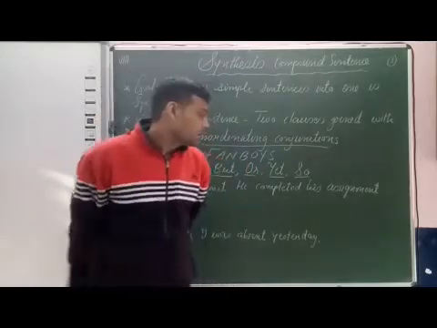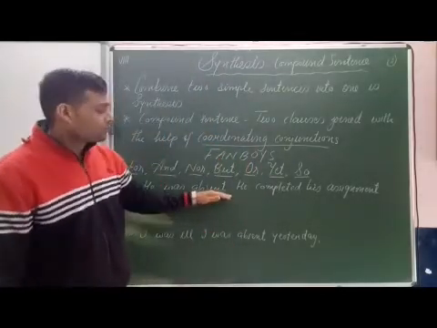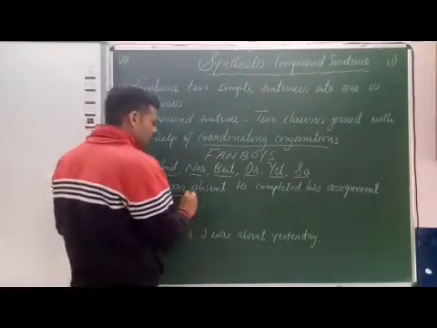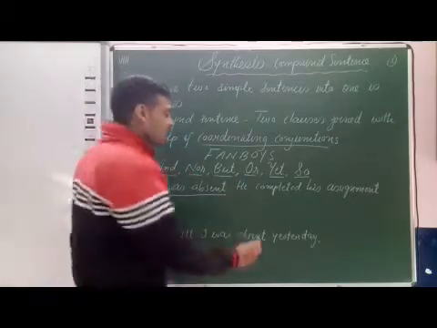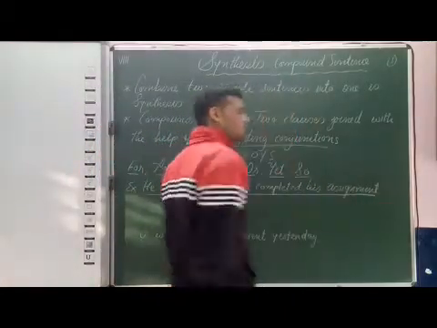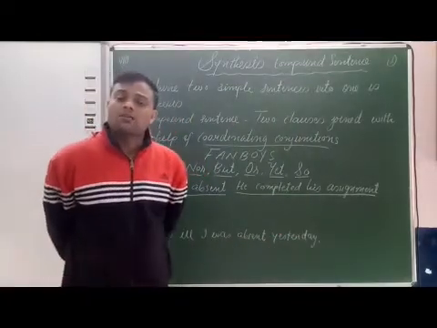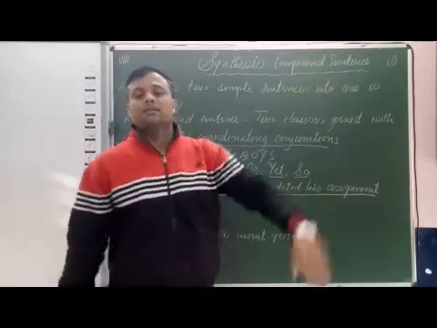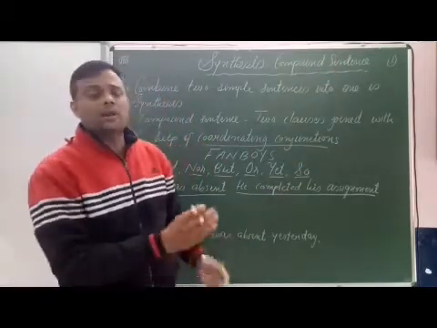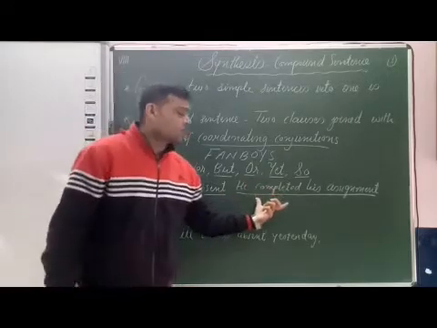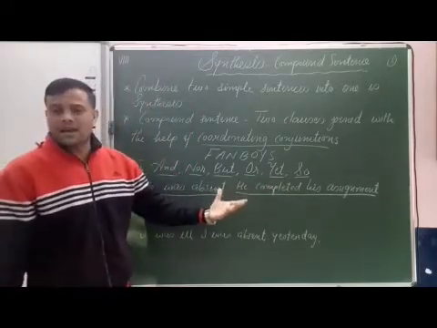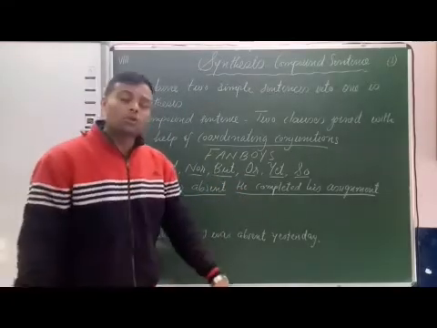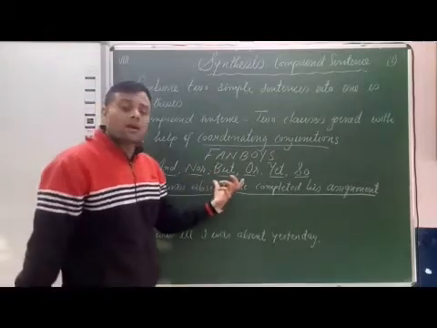Let's see the example. He was absent. He completed his assignment. Here are two simple sentences. He was absent, one simple sentence. Second simple sentence, he completed his assignment. Now we have to combine these two sentences to make a compound sentence. To make a compound sentence, we have to use two clauses, and we can easily make two clauses as we are given two simple sentences. And we have to use an appropriate coordinating conjunction.